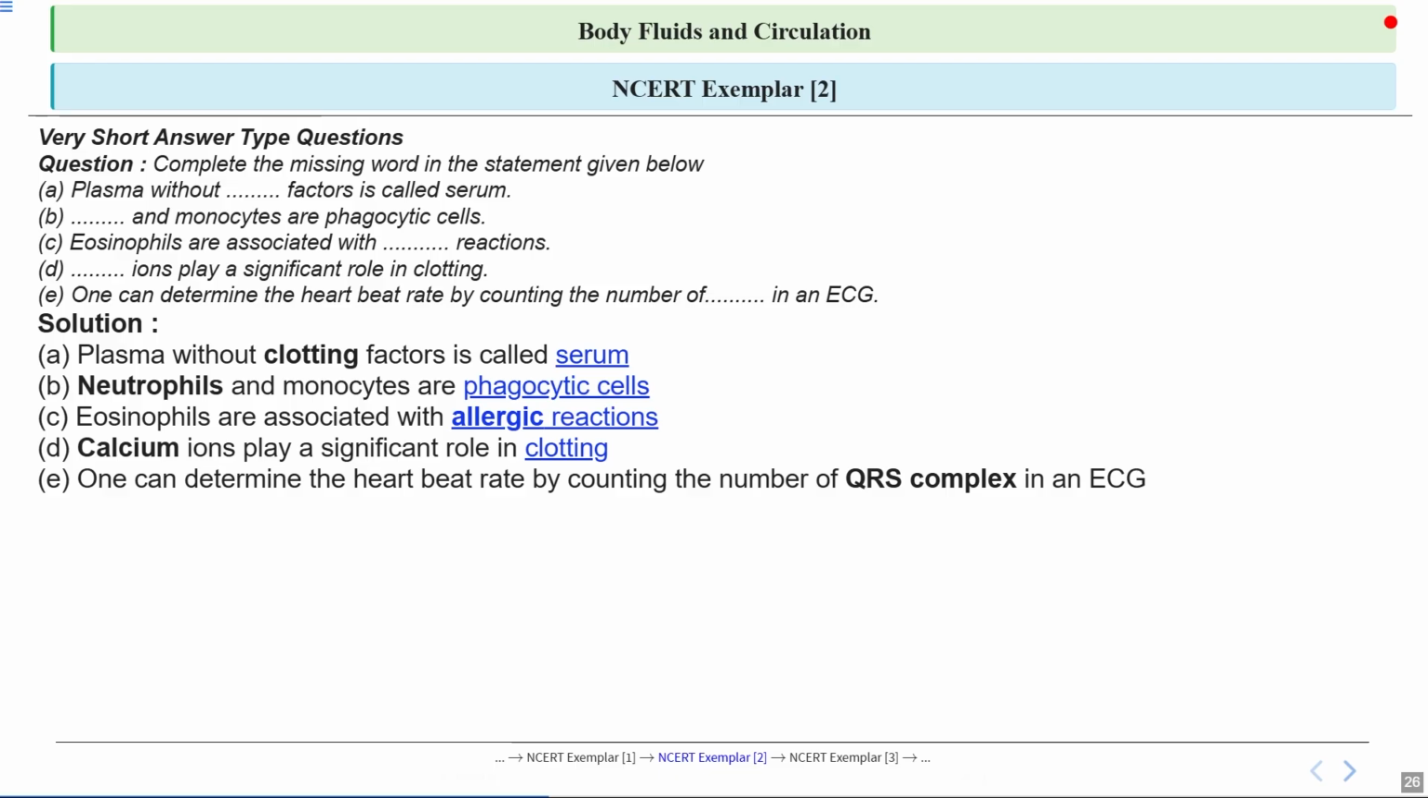Now, the fifth one, that is E, tells us that you can determine the heartbeat rate by counting the number of QRS complexes in an ECG. The QRS complexes represent the main spike you see on an ECG, which corresponds to the heart ventricles contracting. So by counting these spikes, you can figure out how fast the heart is beating, just like counting the ticks of a clock. So this wraps up our set of questions.